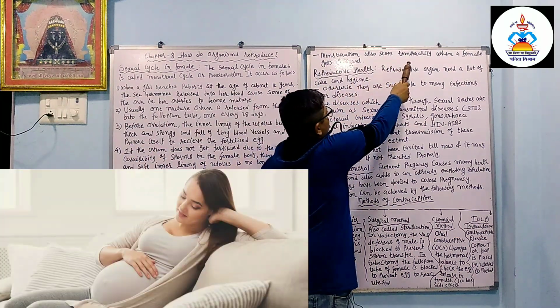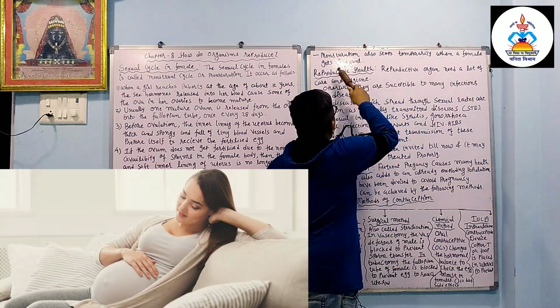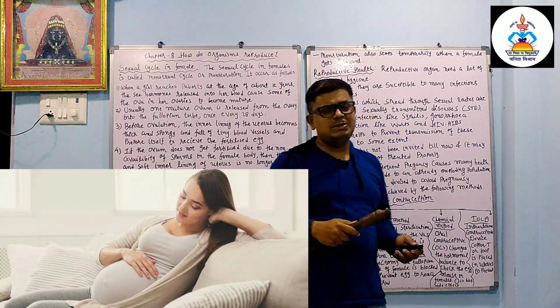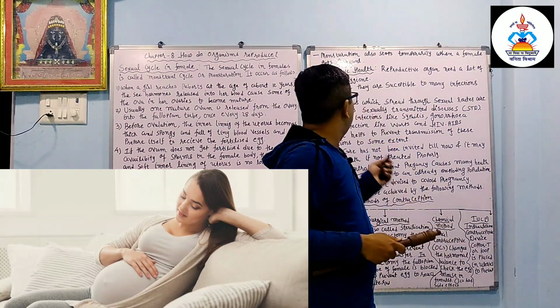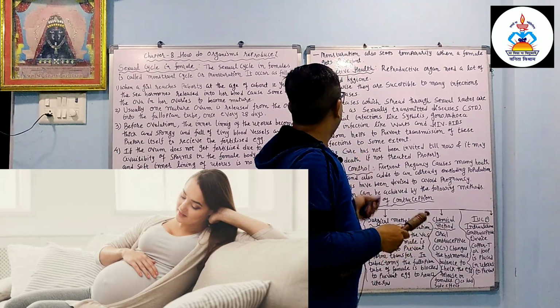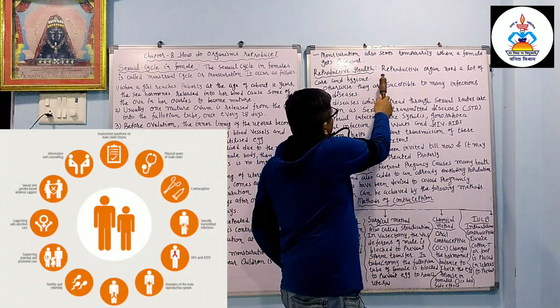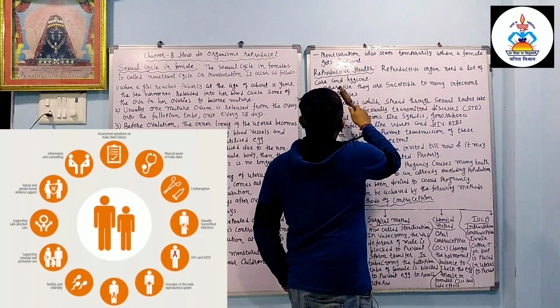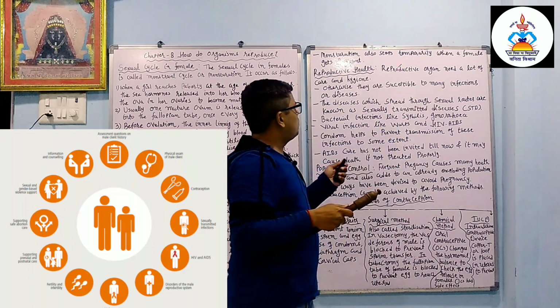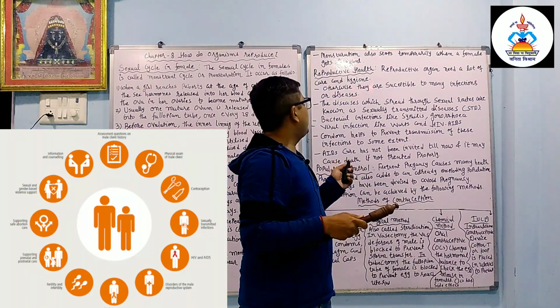Menstruation also stops temporarily when a female gets pregnant. So when the female gets pregnant, at that time also the menstruation is stopped. Reproductive health. Reproductive organs need a lot of care and hygiene.